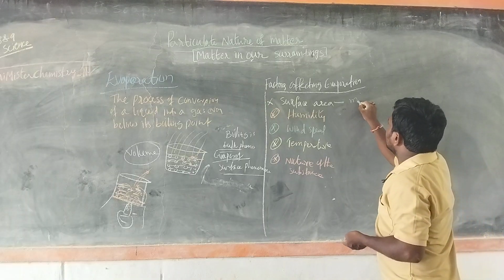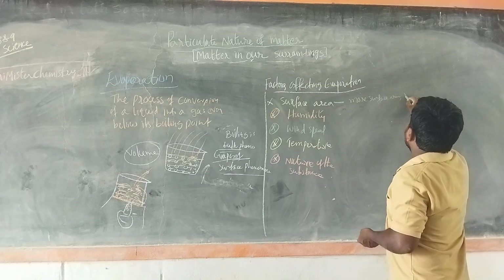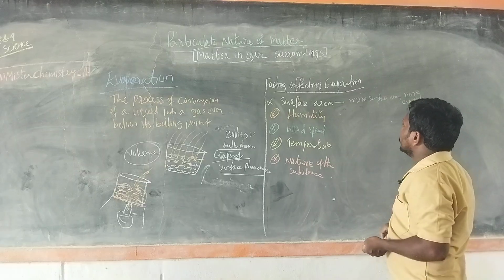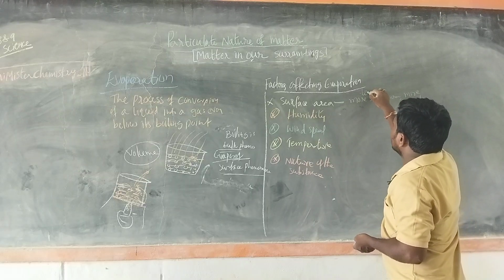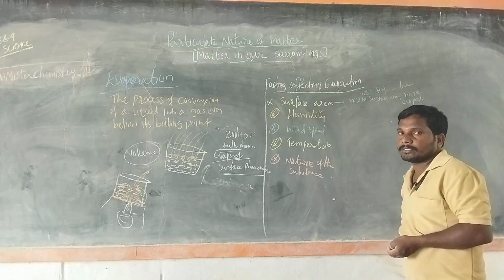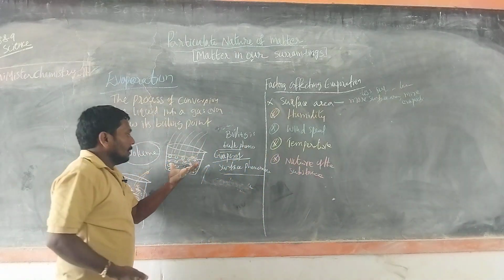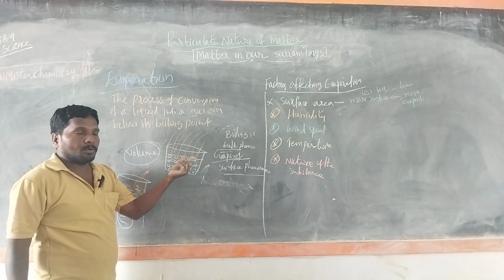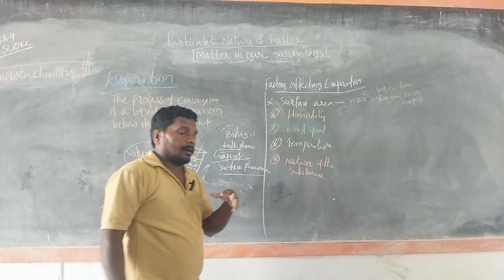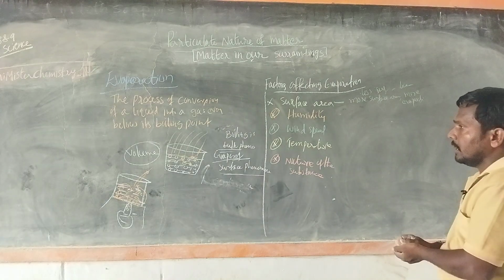If there is more surface area, there is more rate of evaporation. More surface area, more evaporation. Less surface area, less evaporation takes place. Because as we discussed, it is a surface phenomenon: molecules collide with each other, and they escape from the surface.